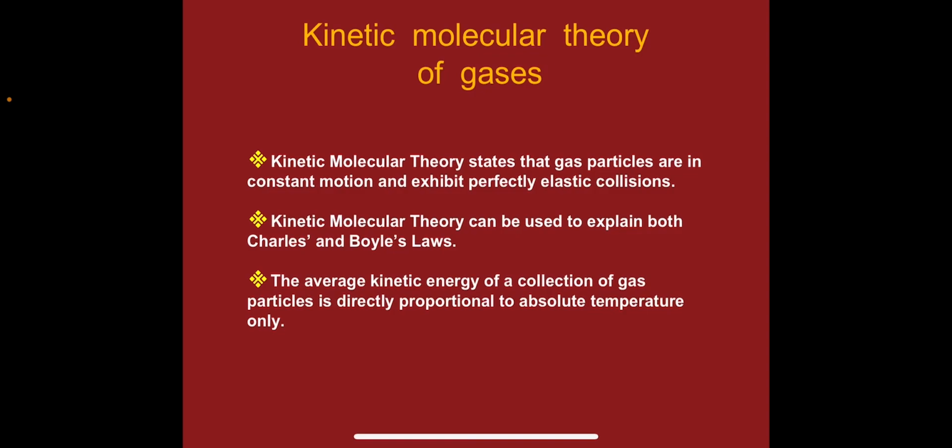So in order to account for the observed properties of gases, a model was proposed which takes into consideration the molecular nature as well as the kinetic nature of gases. In the 19th century, Maxwell, Boltzmann and Clausius put forward a theoretical model known as the kinetic molecular theory of gases, which provided a theoretical basis for various gas laws. The main postulates of this theory are given below.